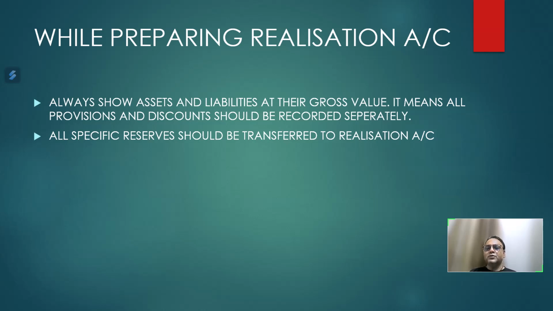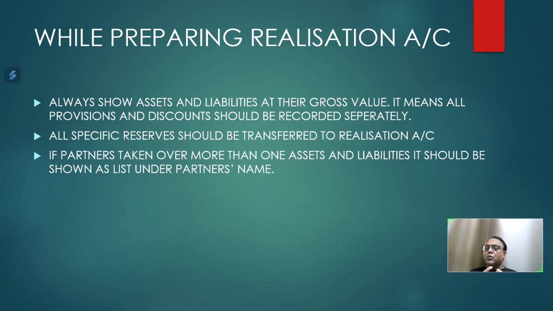Say for example there is a JLP reserve given to you, or investment fluctuation reserve. So JLP and investments are closed and transferred to realization account, so their reserves also should be transferred to realization account to match assets and liability concept.